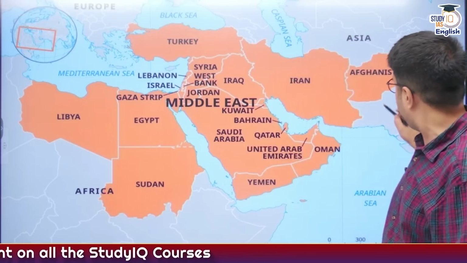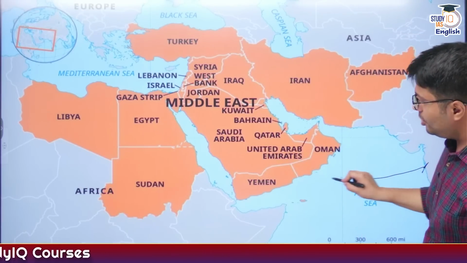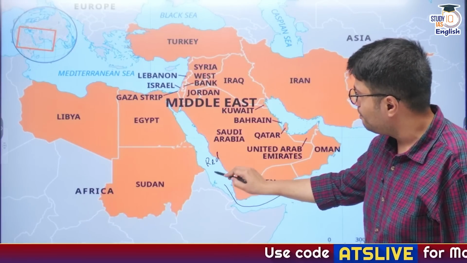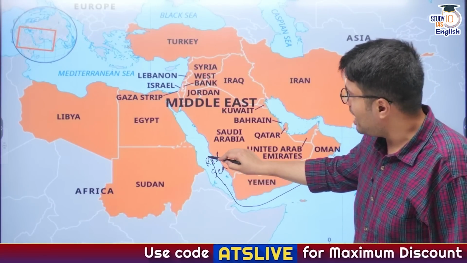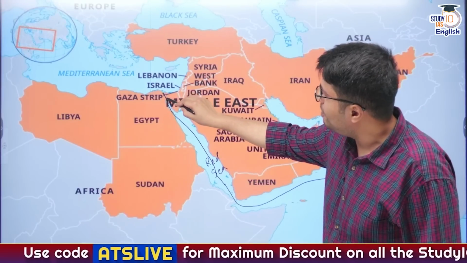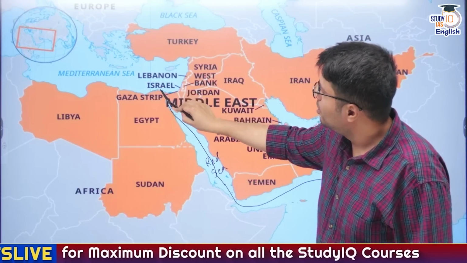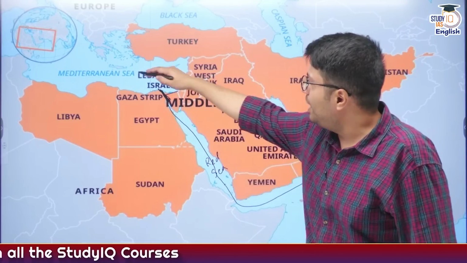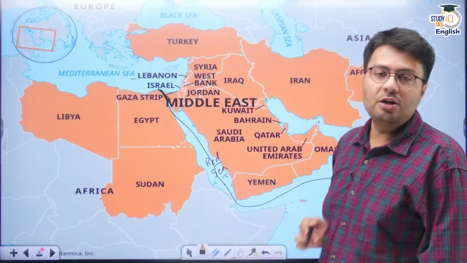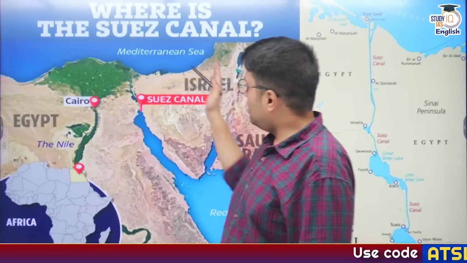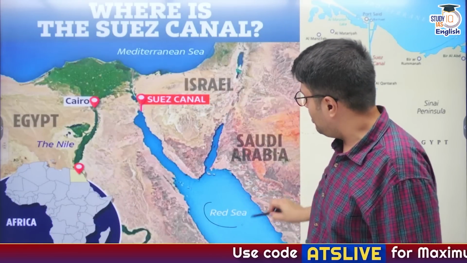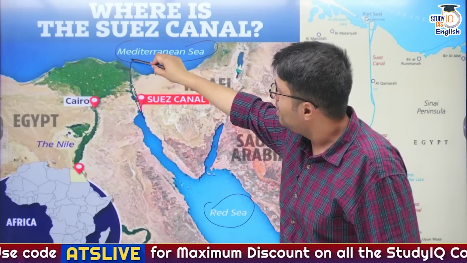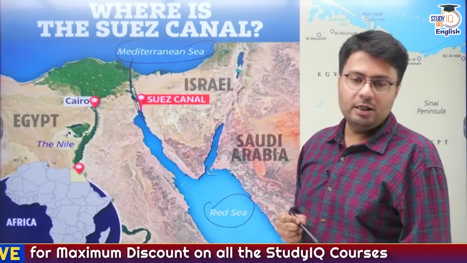Now if you travel from ports in Mumbai here, you can take a shorter route through Bab el Mandeb into the Red Sea. This is Red Sea, and the ships would travel through Red Sea into this water body which is located in Egypt, known as Suez Canal, right? So this is basically in Egypt between Mediterranean Sea and Red Sea region, okay? Now let us look at the Suez Canal. Here is Red Sea and here is Mediterranean Sea, and Suez Canal is the narrow piece of waterway between these two water bodies, okay?